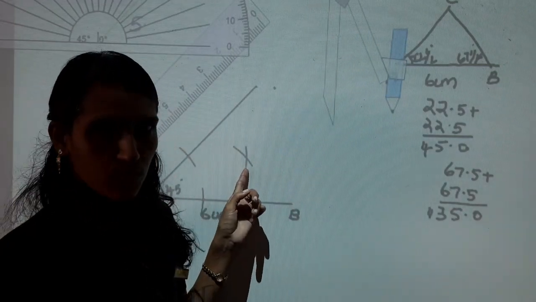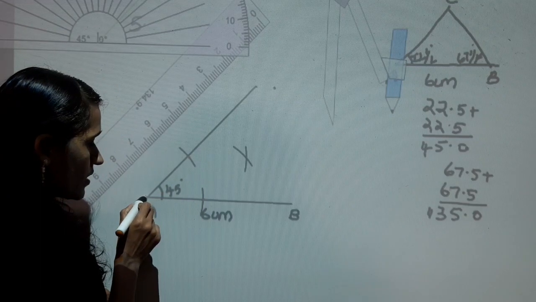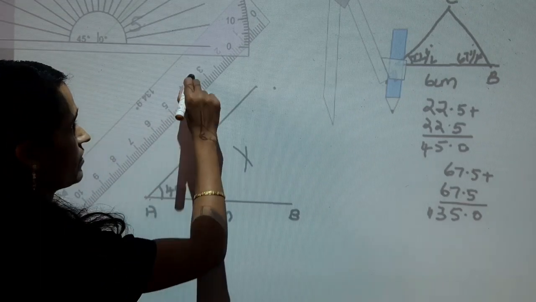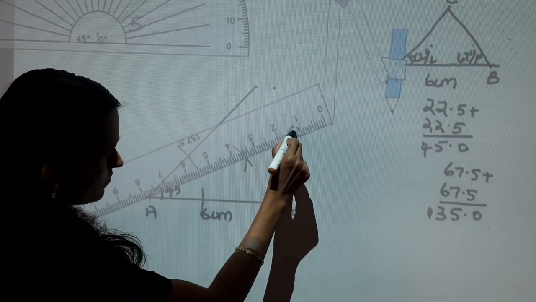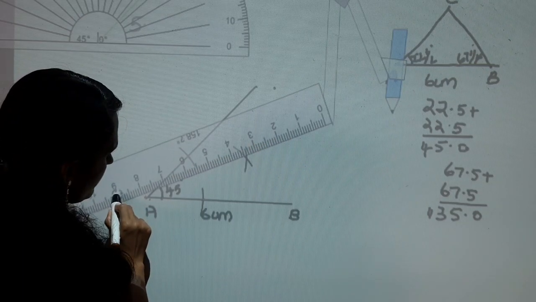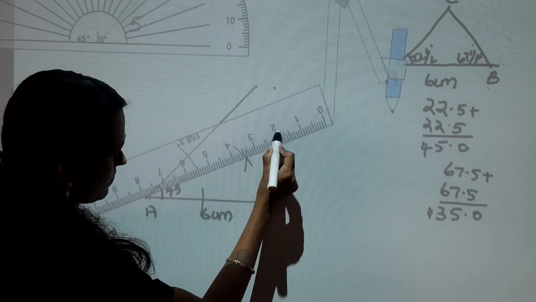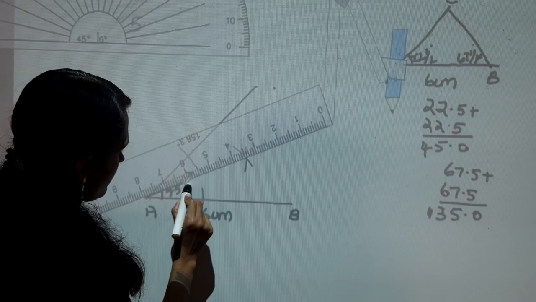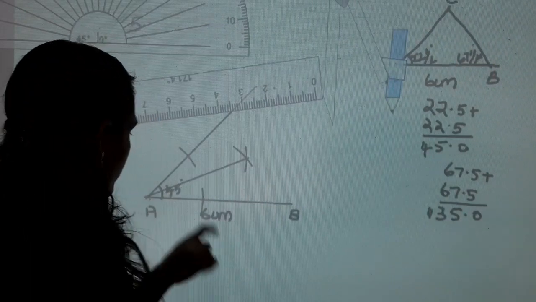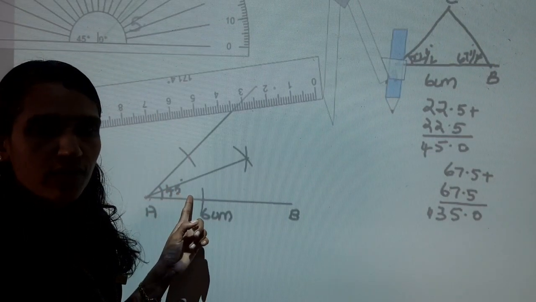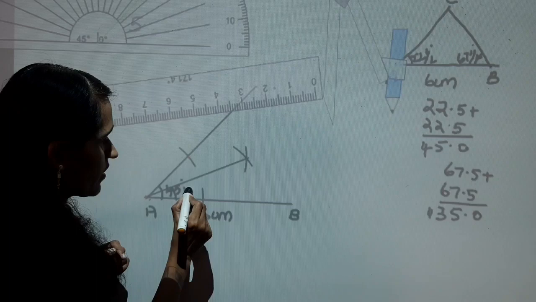These two arcs intersect at one point. Join this intersected point and this point A. Here angle 45 is bisected. So this angle is 22.5 degree.